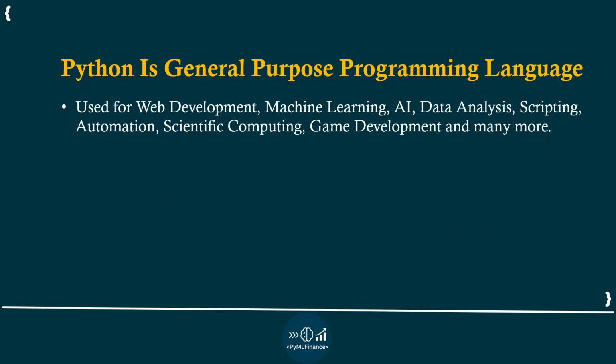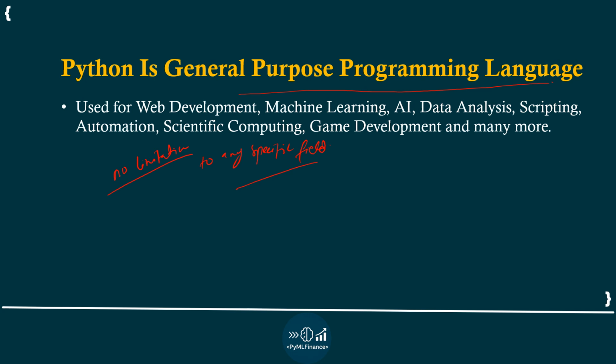Now, Python is a general purpose programming language. Python doesn't have any limitation to any specific field. It is used in different fields and multiple domains.